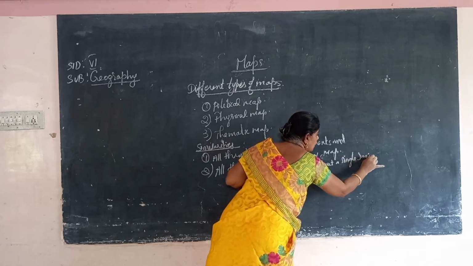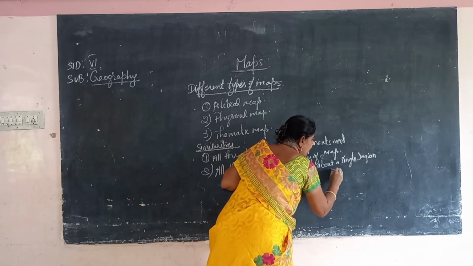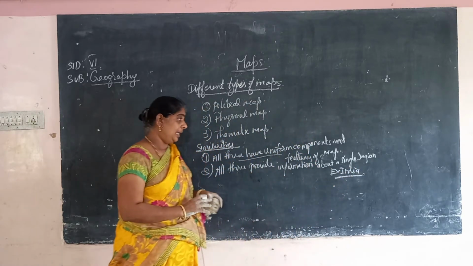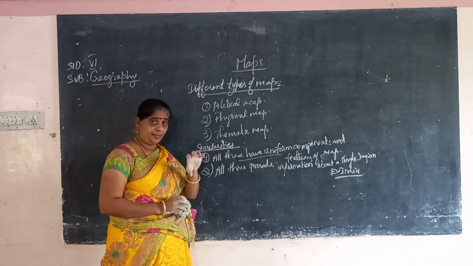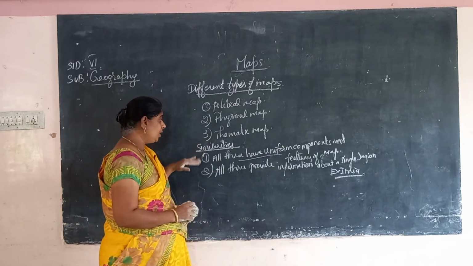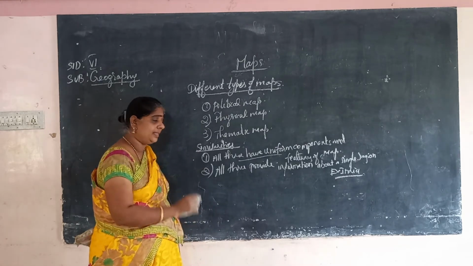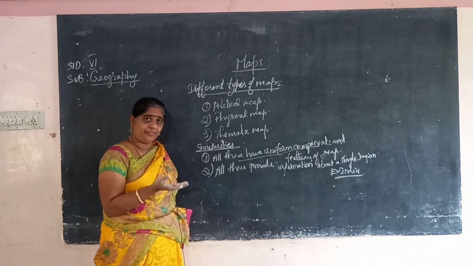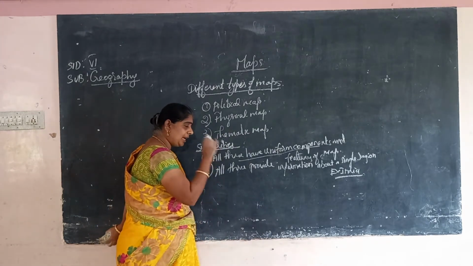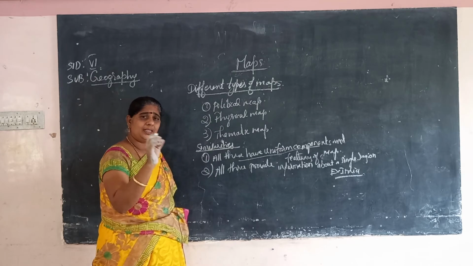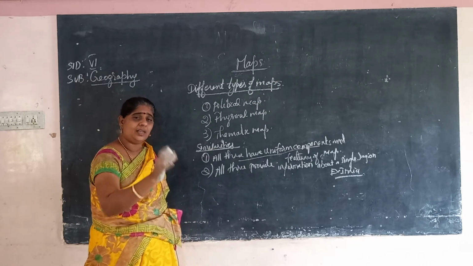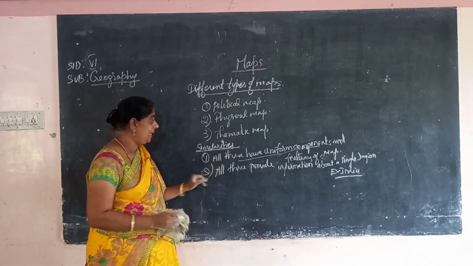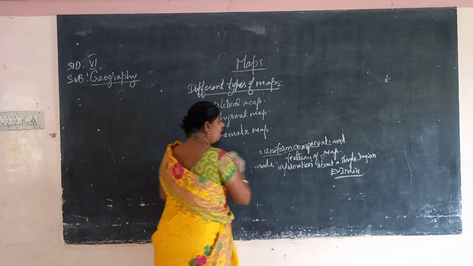So what are the similarities? All three have uniform components and features of a map, and all three provide information particularly about a single region, like for example India. So these are the similarities, and we are going to see the differences.